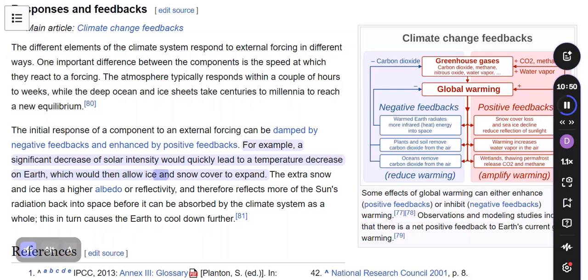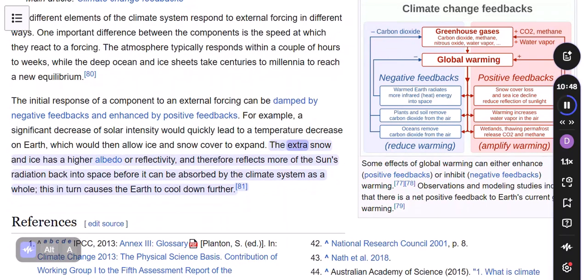which would then allow ice and snow cover to expand. The extra snow and ice has a higher albedo, or reflectivity, and therefore reflects more of the sun's radiation back into space before it can be absorbed by the climate system as a whole. This in turn causes the Earth to cool down further.